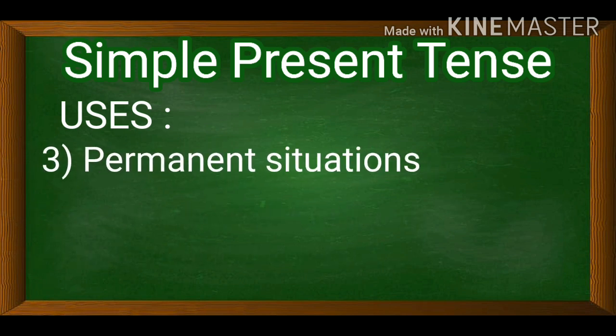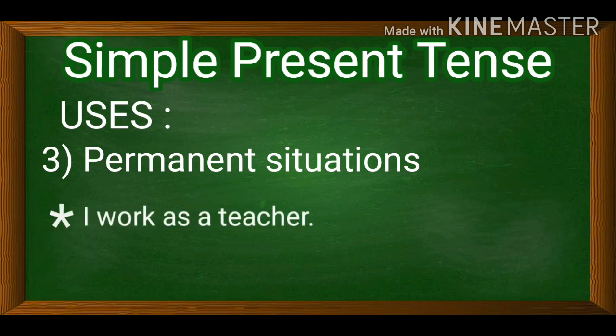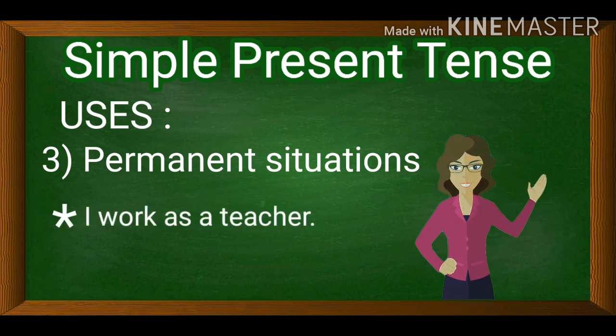Third point, we also use simple present tense to express permanent situations. How? For example, if I say, I work as a teacher, it means I'm working as a teacher right now. But if I say, I am working as a teacher, that will be grammatically wrong. It will give the meaning that my job is temporary, that for a short period I am working. So it would be correct to say, I work as a teacher.